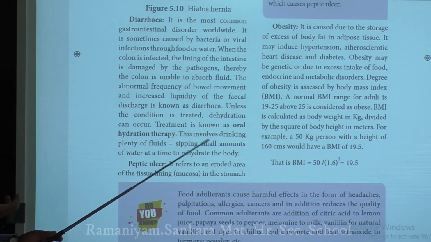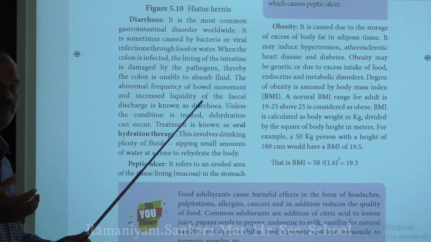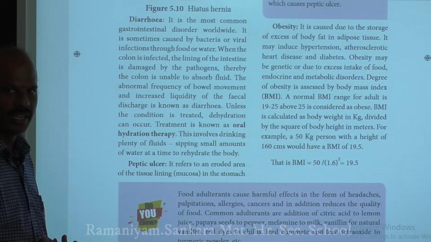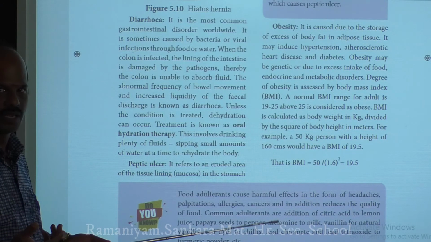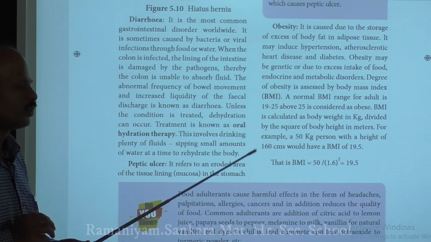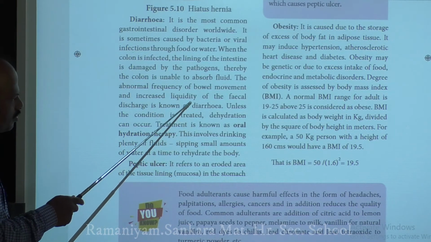Your body is mainly made up of water. So finally it results in a condition called dehydration. You will become faint because a large amount of water has been lost from your body. You will become dehydrated and then faint, because about 90% of your body is made up of water. So immediately what do you have to do? Once you get diarrhea, you have to go for treatment of this diarrhea.